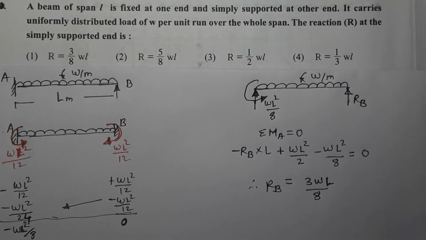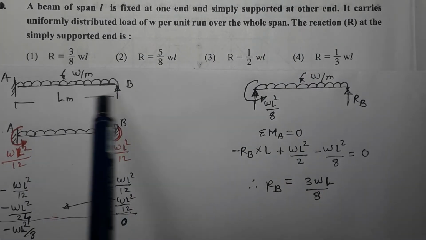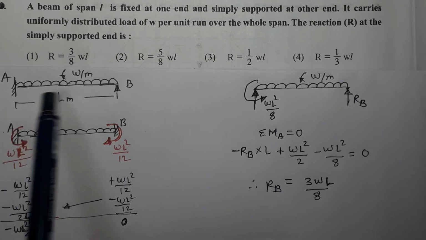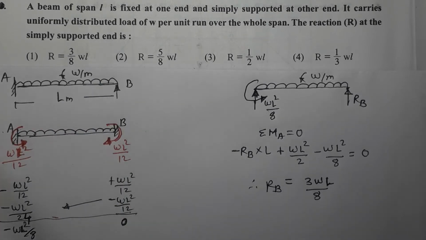Next question: a beam of span L is fixed at one end and simply supported at the other end. It carries UDL of W per unit run over the whole span. The reaction R at the simply supported end is, and the 4 options are given. Now as per the given description, I have drawn the beam over here. Left end is fixed, the right end is simply supported, and UDL is running, which is W per meter.